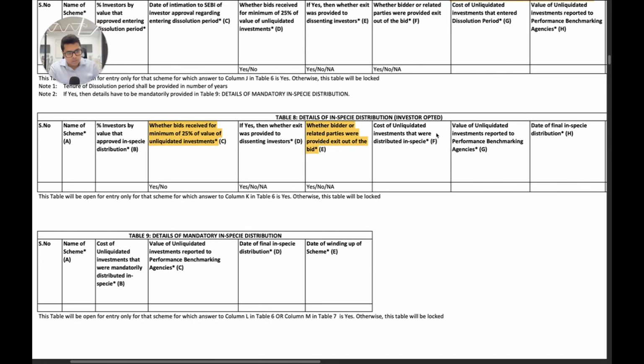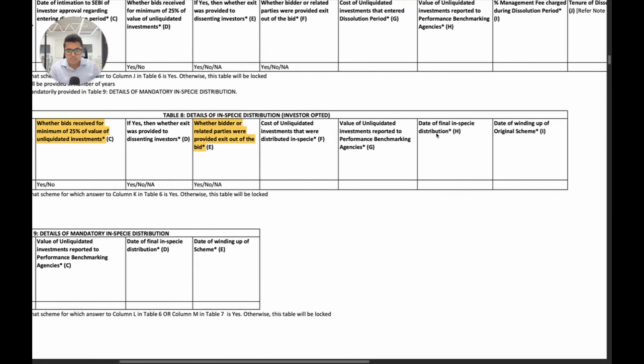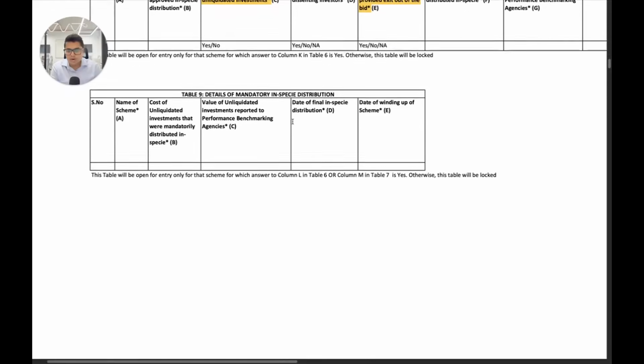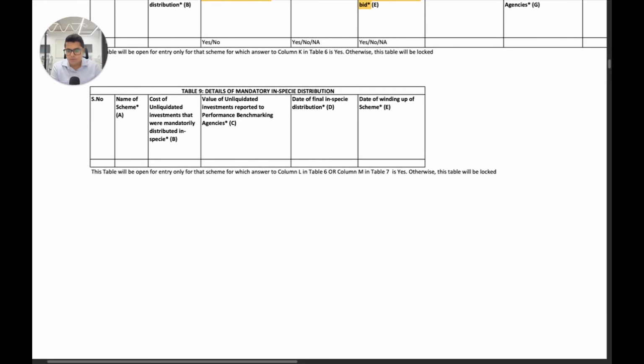Of course, in specie distribution was there previously, but now you can see that the specific questions inside this have really changed, and SEBI is asking much more information here. We also have details of mandatory in specie distribution coming in, which again were there before, but importantly here you have to also tell the value of unliquidated investments reported to performance benchmarking agencies, which was not there previously.